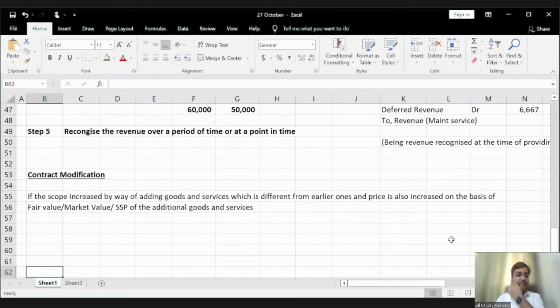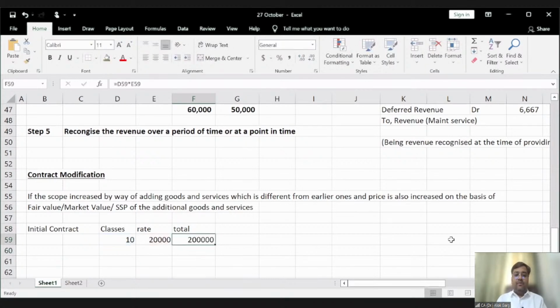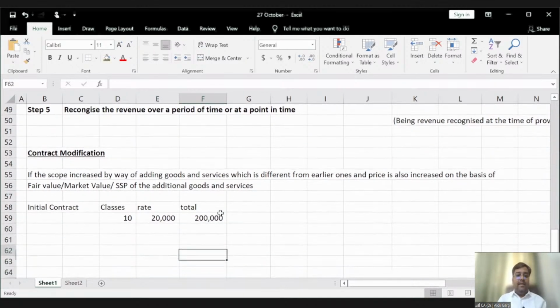Example: initial contract, 10 classes or lectures, rate 20,000, total value 10 into 20,000. Okay, clear?